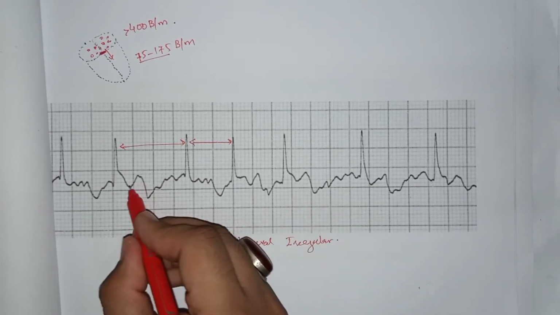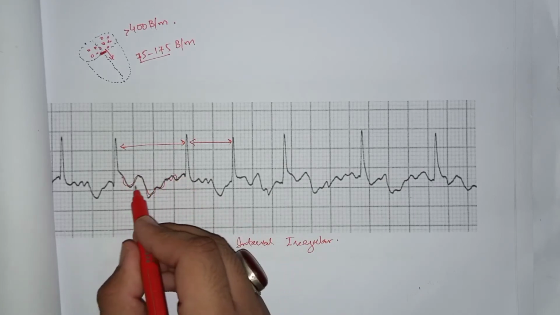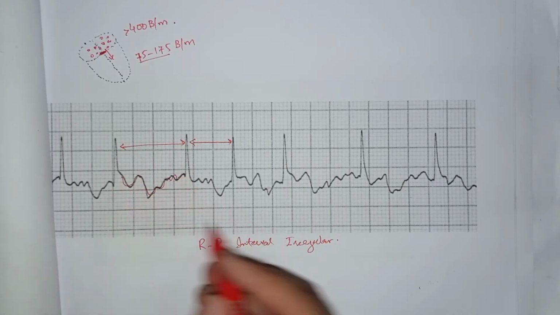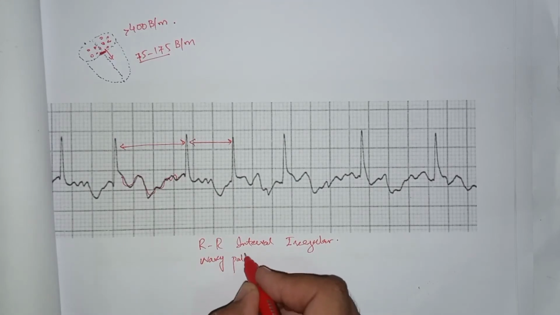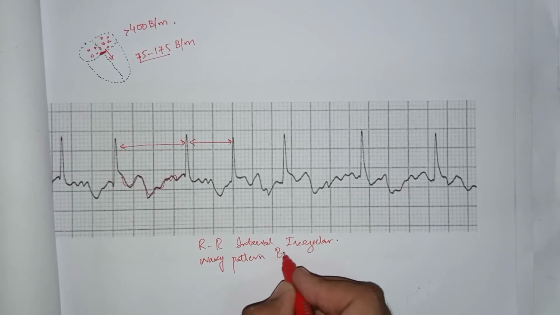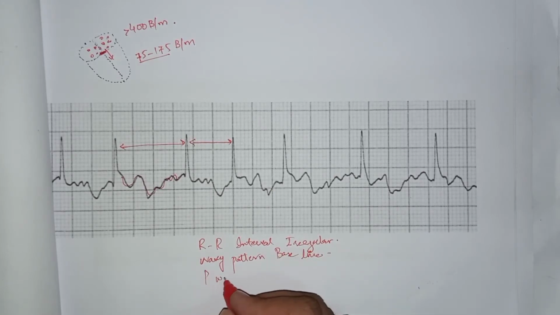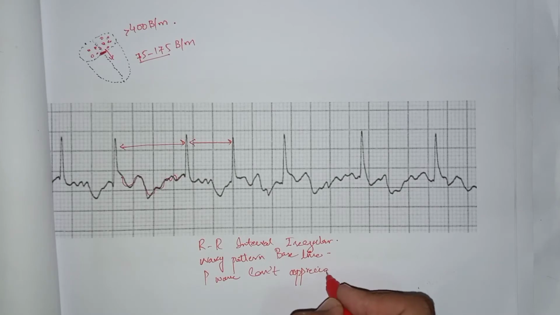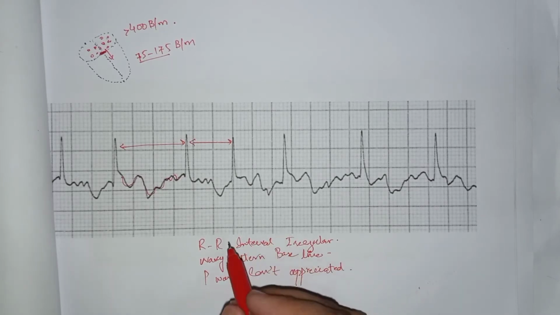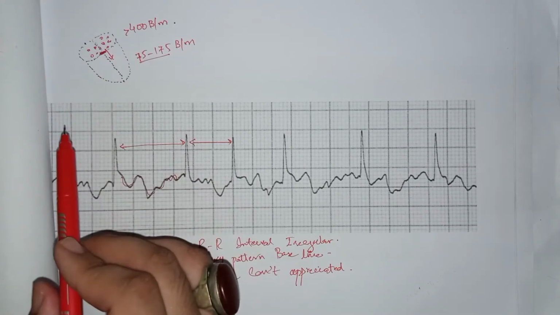Also there is an irregular baseline. As you can see, there is a wavy pattern baseline in the ECG. Also P waves cannot be appreciated in this ECG because of multiple contractions from the atria. The atrial rate is very high, more than 400 beats per minute.